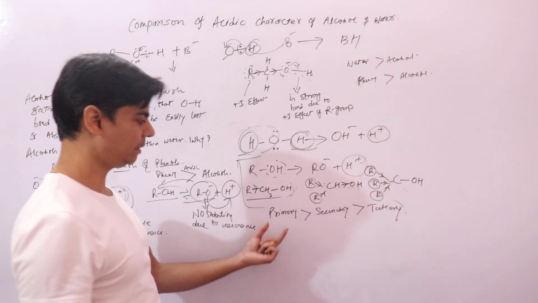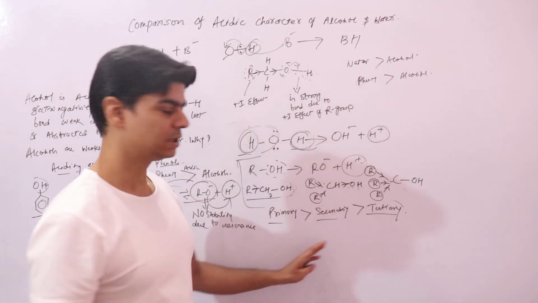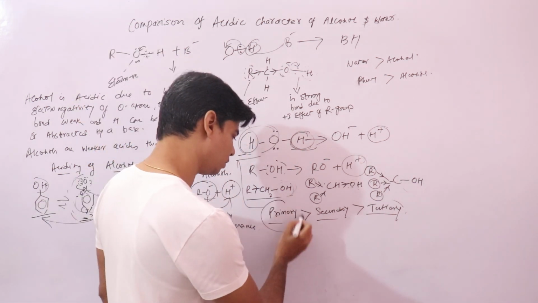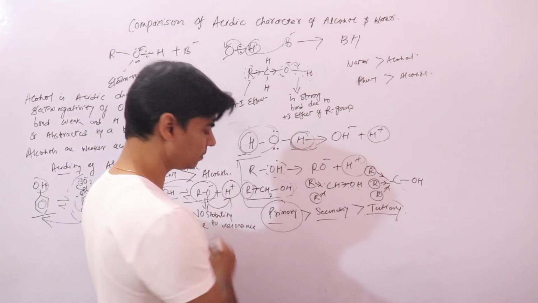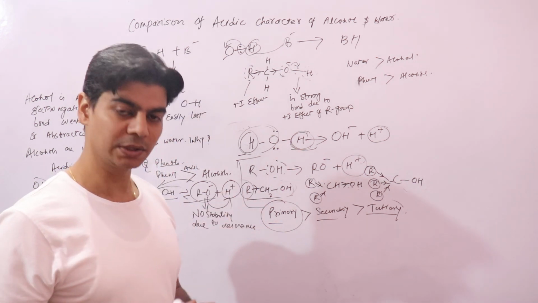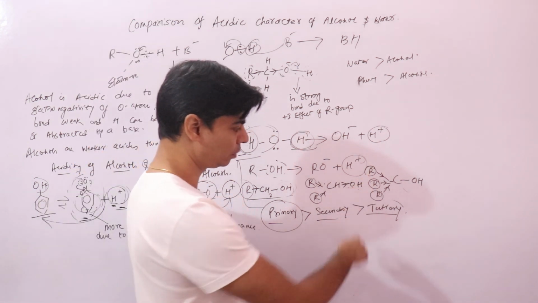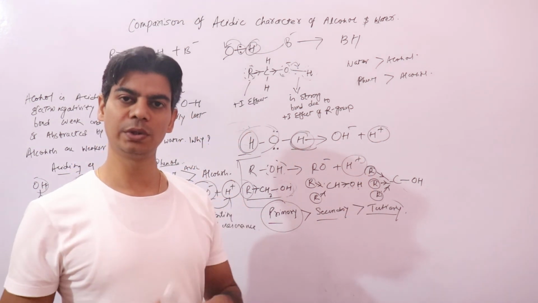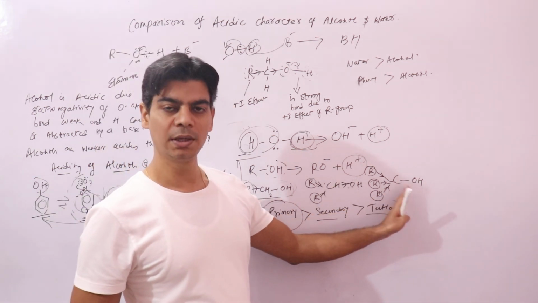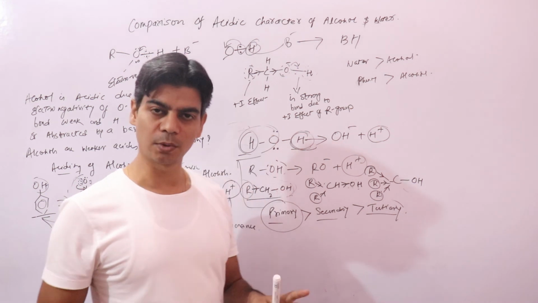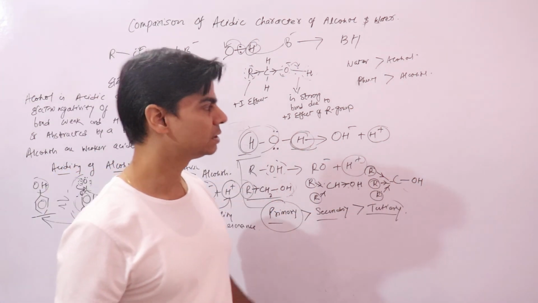And if you compare primary, secondary and tertiary, this is the order of acidic strength. Primary alcohols have maximum acidic character because you have only one alkyl group showing the plus I inductive effect, whereas in tertiary you have three alkyl groups releasing electrons towards your OH bond. That makes the OH bond the strongest bond, hence release of hydrogen ion would be difficult. I hope this is clear. Thanks.